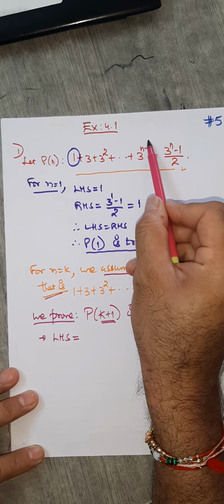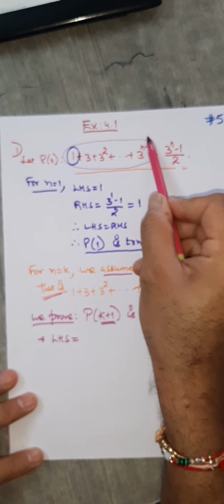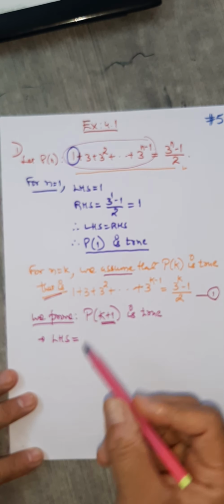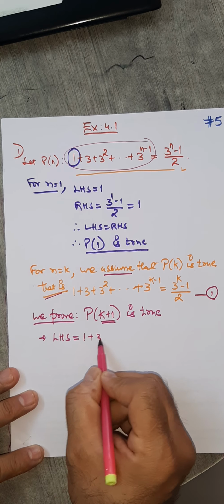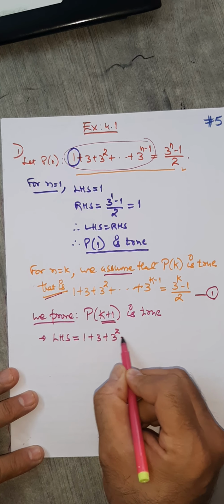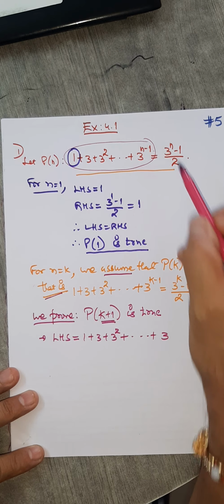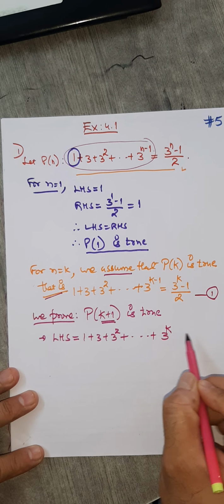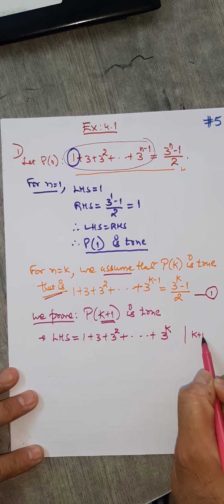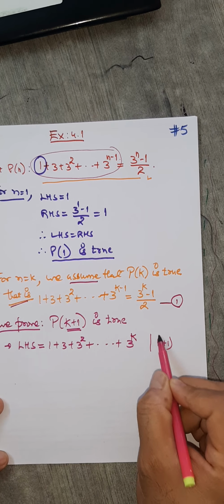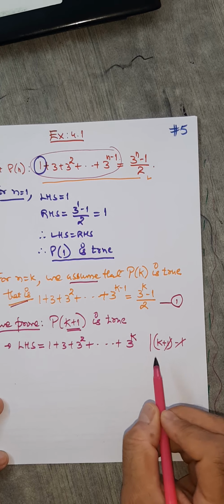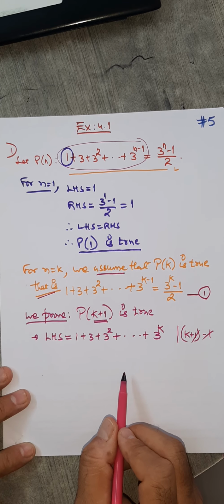In the left hand side, instead of n, you write k plus 1. So I'm writing 1 plus 3 square and so on, 3 raised to, instead of n, k plus 1 minus 1. So the 1 goes away, and you are just left with k.